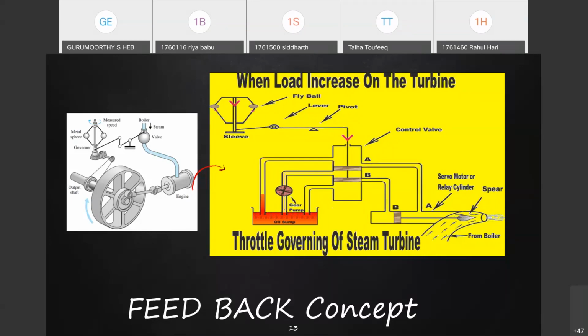Now, the power generated by the generator is consumed for various purposes by various people. It is not constant. At a given point of time, there may be less power consumption or maybe more power consumption.